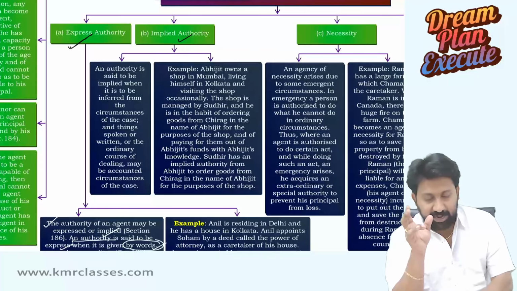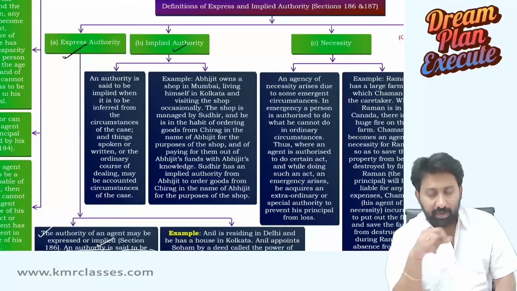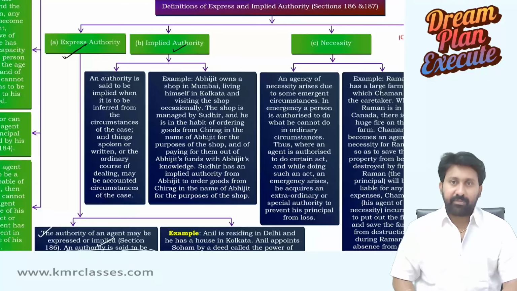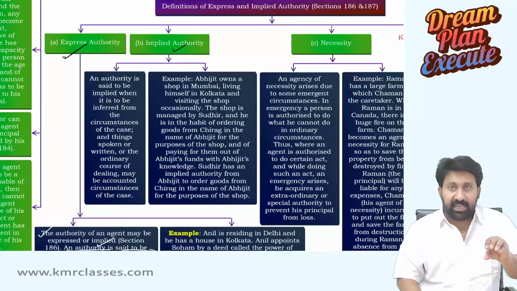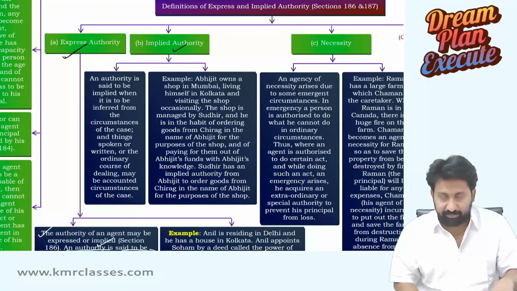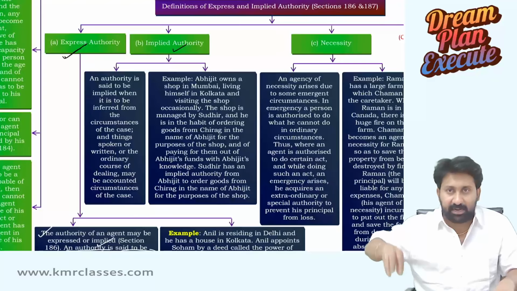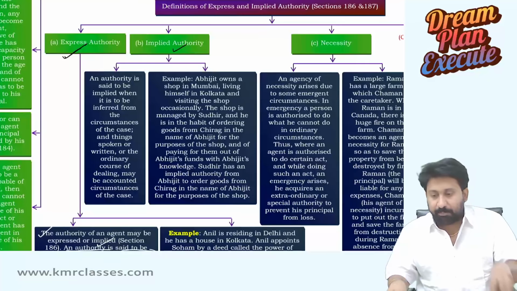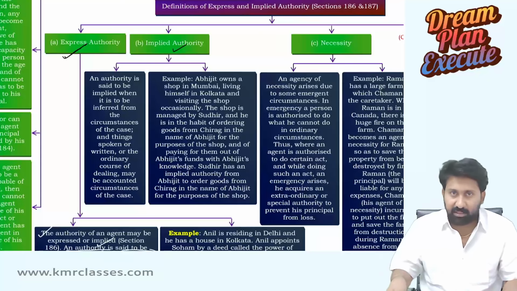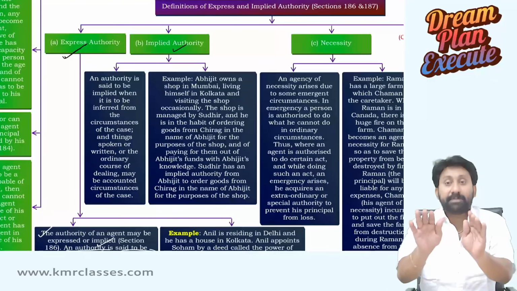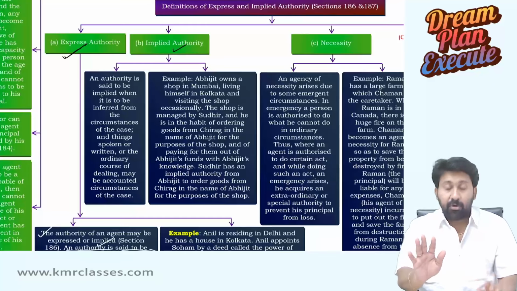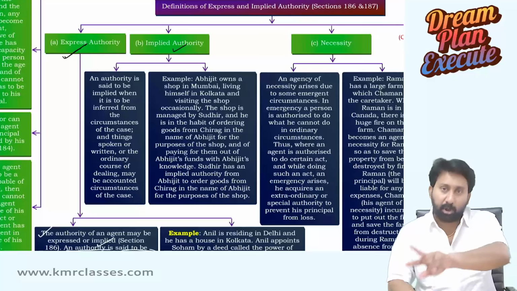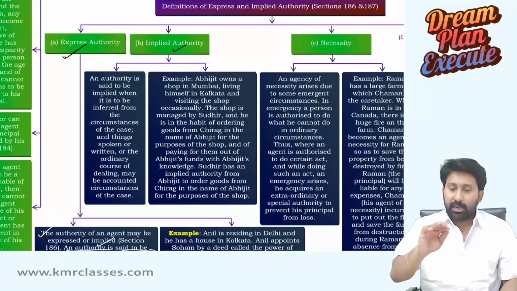Agency created by express authority we discussed. Now, agency created by implied authority, let us understand. See, there is Mr. A in Chennai. There is Mr. B in Hyderabad. A kept B in Hyderabad to manage his business, not as an agent, but as a manager. Employer, employee. Okay, next.